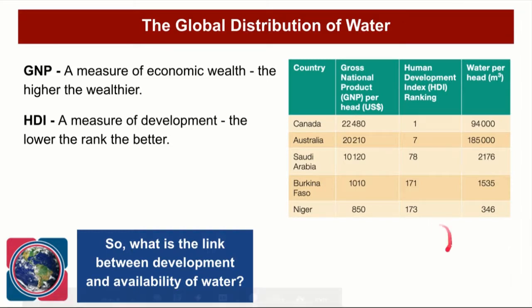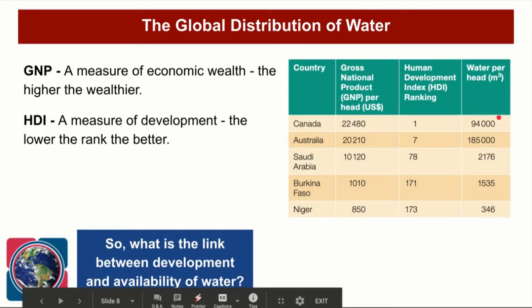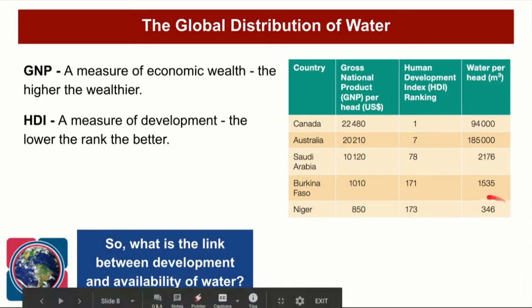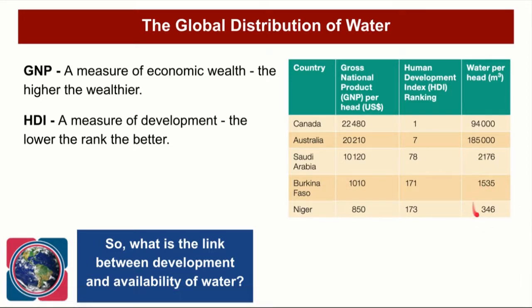If we have a look at the amount of water that there is available per head, if we move down this list, you can see that it is much less available. So in Australia, where we've got a really high level of gross national product and Human Development Index, there's lots of water to go around for people. When we start to look at Canada, again, we've got a lot of water per head. Saudi Arabia, less so, probably because of the dry and arid climate. But then when we get down to the poorest regions like Niger, we can see that they've got less cubic meters of water available per person. So that is absolutely colossal.